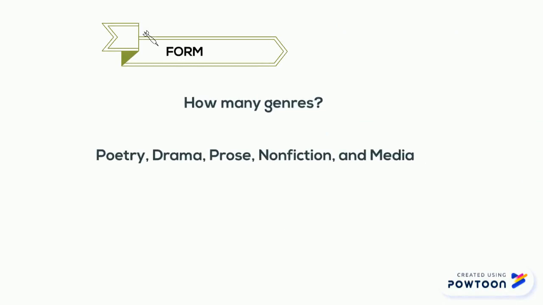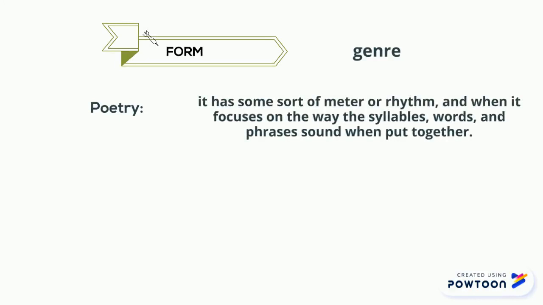When we talk about form, we must first of all know the genre. We have 5 genres: poetry, drama, prose, non-fiction, and a new one called media. For example, let's say poetry. We know that it's poetry when we have a sort of meter or rhythm and when it focuses on the way that syllables, words, and phrases sound when put together.